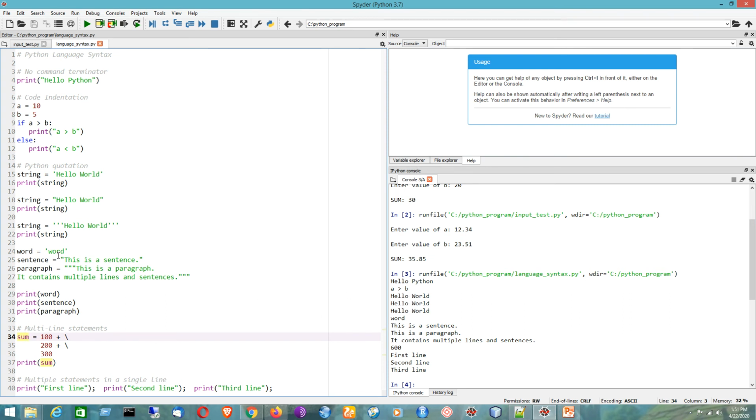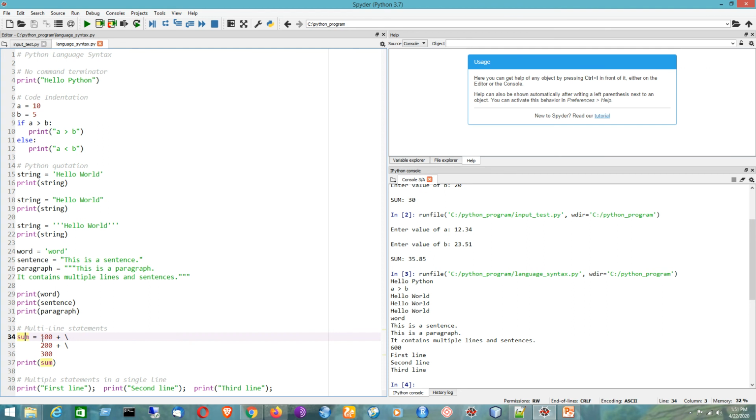Then I have tried to use the Python quotation. For word, I have used a single quotation, for sentence, I have used double quotation, and for paragraph, I have used triple quotation. And I will be getting their values whenever I use the corresponding variables, and they will be printed on the screen by using the print function.